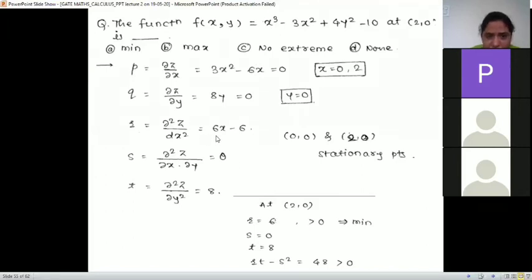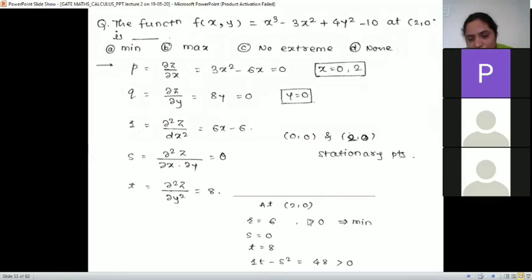R is actually 6x minus 6, but we are finding it at point (2, 0), where x is 2, so 6 into 2 is 12 minus 6, so r is 6, right? S is 0 itself, and t is 8. There are no variables left. With these values of r, s and t, rt minus s square is 48 minus 0, that is 48.